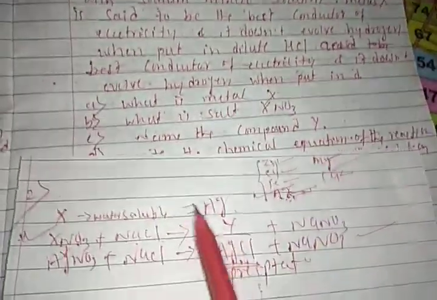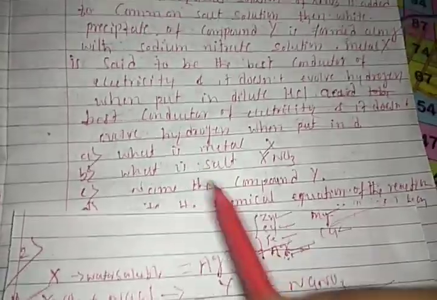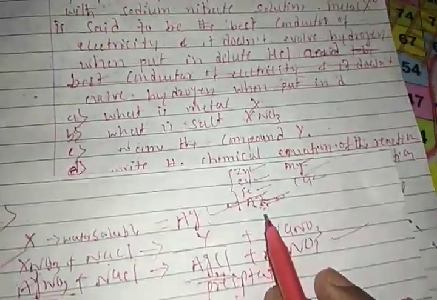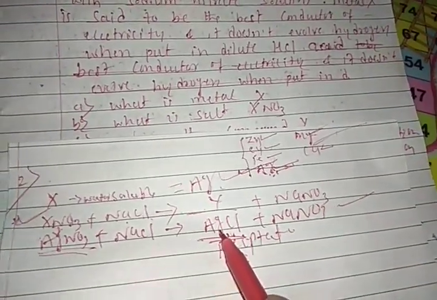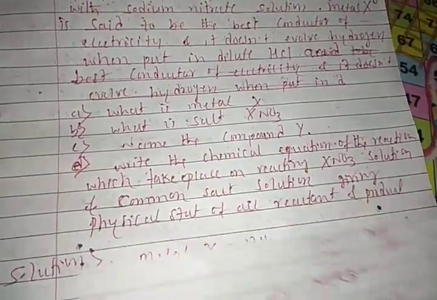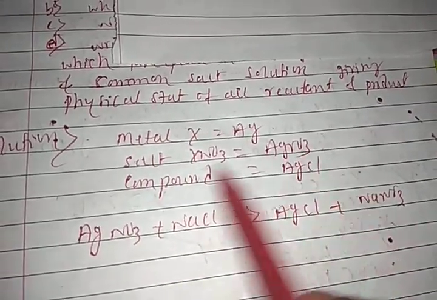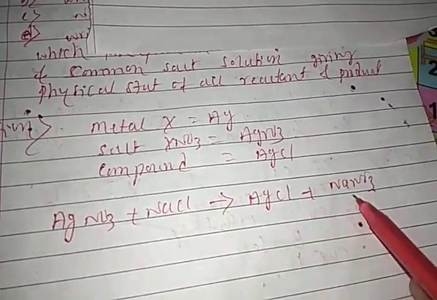The question: what is the metal X? Metal X is Ag. What is XNO3? XNO3 is AgNO3. Name of the compound Y: compound Y is AgCl. And the chemical reaction. So the answer I have written here, students: metal X, Ag; salt, AgNO3; compound, AgCl; and the reaction.